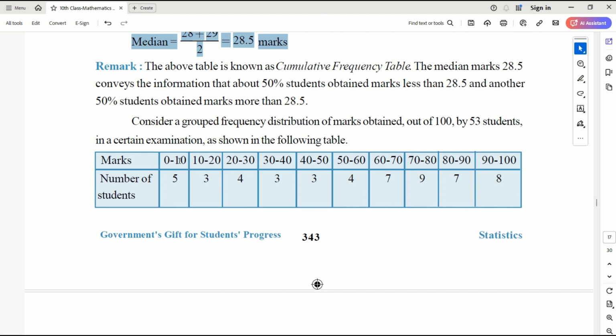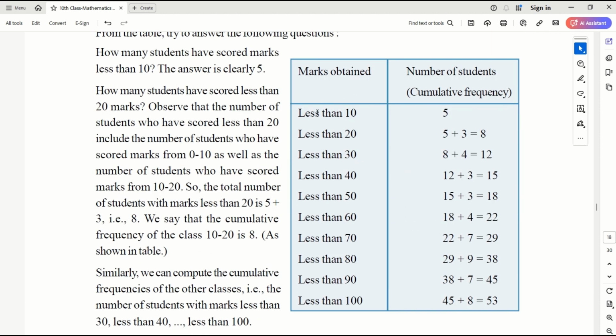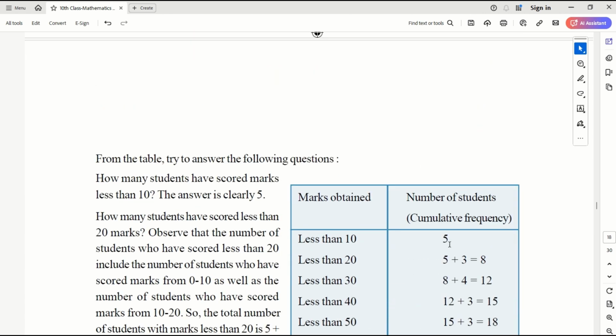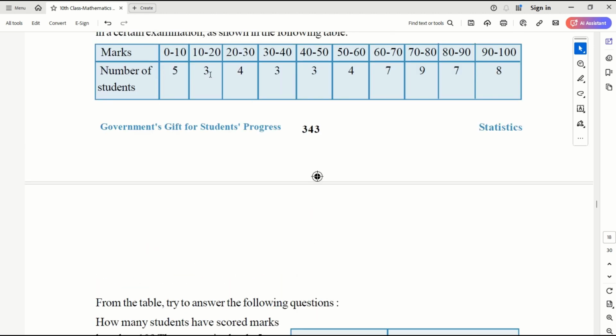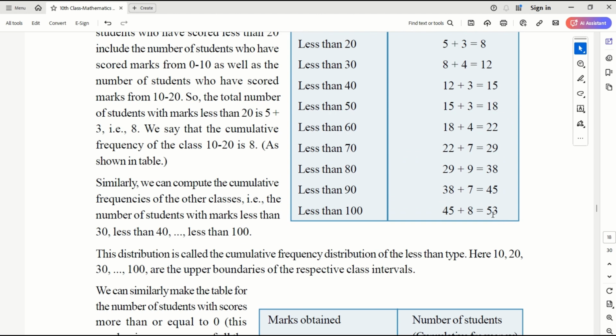Now you have class boundaries here, 0 to 10, 10 to 20, 20 to 30, of equal class size, and this is the frequency of the students. If I reorder all those 100 students' marks into this group, I can write the less than cumulative frequency. Less than 10 is 5, less than 20 is 5 plus 3, 8. I have to do cumulative, so add the previous frequency to the individual frequency of that class. Then up to 30 is 5 plus 3 plus 4, like this. So you got all the cumulative frequencies here, which add up to 53.